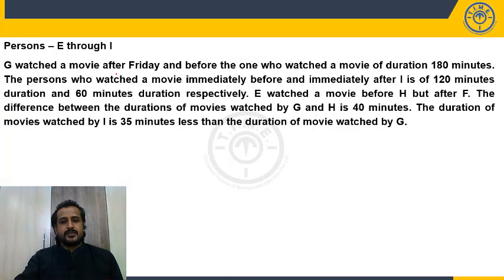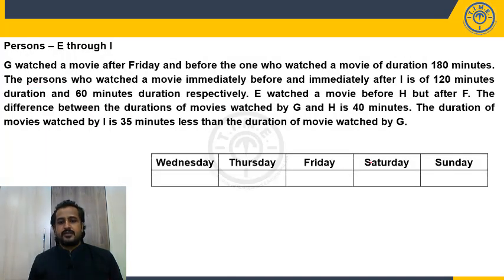Fine. Now let's get the basic structure of this. Wednesday, Thursday, Friday, Saturday and Sunday. Persons E through I means E, F, G, H, I. Now go to the first clue. G watched a movie after Friday, so it can be Saturday or Sunday. G watched a movie after Friday and before the one who watched a movie of duration 180. So G will be before the one who watched the 180 duration movie. So definitely G cannot be on Sunday. So G must be on Saturday, and this should be of 180 minutes duration. We don't know what the movie is, but it should be of 180 minutes duration. So first statement is done.